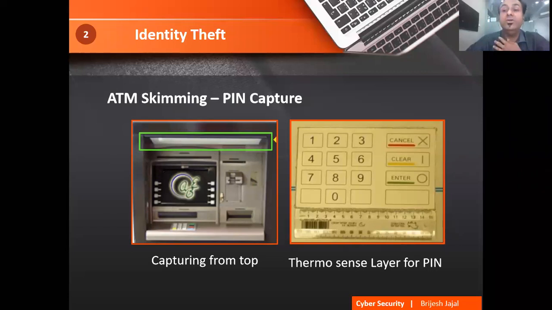What is our duty? Our duty is to keep checking such things. Check that there is no cover or special material on the top of your keypad, right? There is no camera or light on the top. All these things we have to take care of.